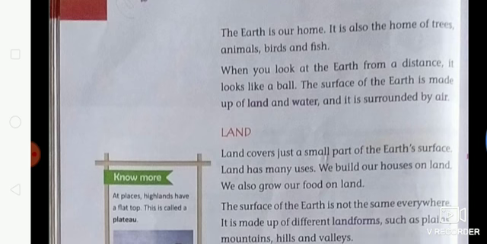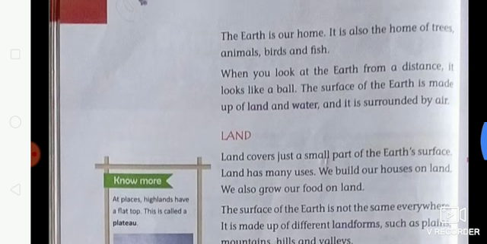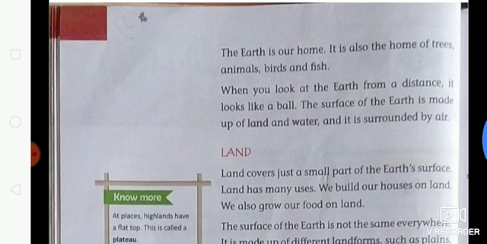Living things need air to live. We are all living things. Not only humans, but also trees, animals, fish and birds are living beings. They need air to live. If there is no air on the earth, they can't live anymore. Is that clear? So air is very important for living things.